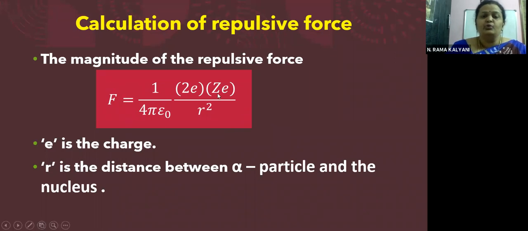So the force according to Coulomb's law is given by F is equal to 1 by 4 pi epsilon naught, Q1 Q2 by R square, that is 2e, the charge of the alpha particle, times Ze, the charge of the gold nucleus, by R square, where R is the distance between the alpha particle and the nucleus. Right, children? R is the closest distance between the alpha particle and the nucleus, and e is the charge on the proton. We know this.